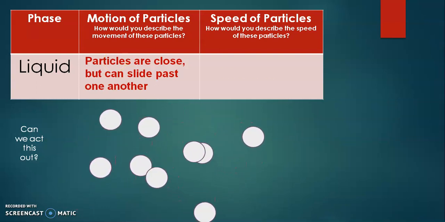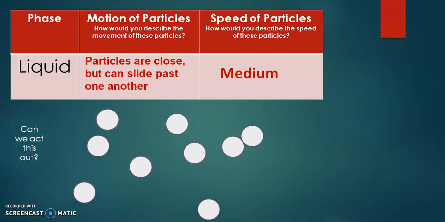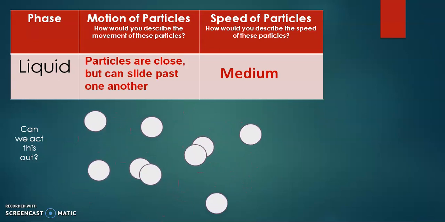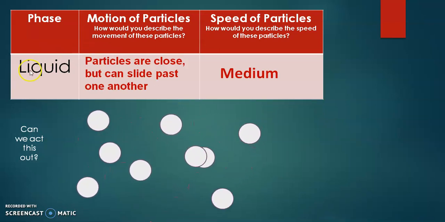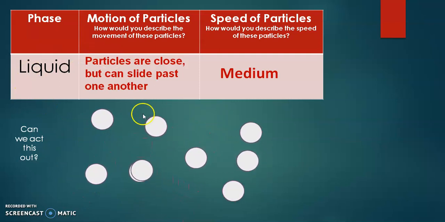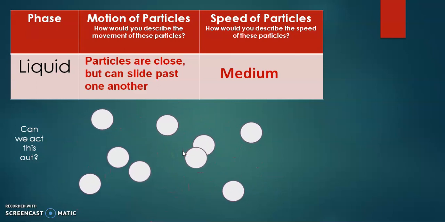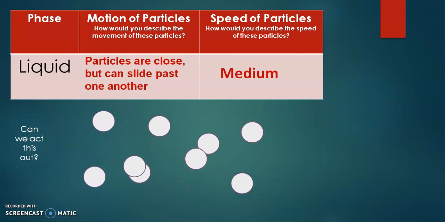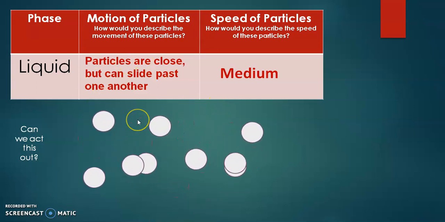Now the speed of the particles is medium in case of the liquids, but in case of the solid that is very slow. In case of the liquid, you have to see in the diagram, the motion of particles is medium and they overlap with each other and move around each other. So these are the properties of the liquids.